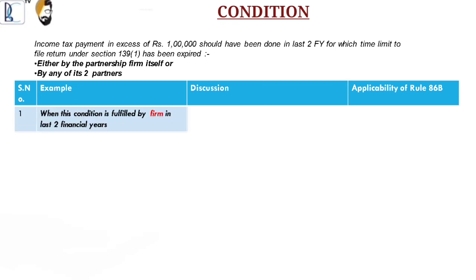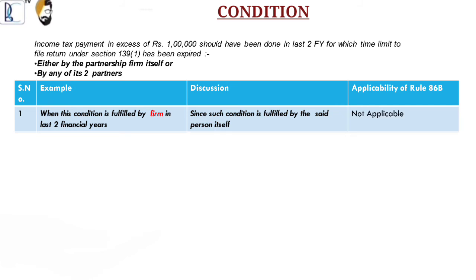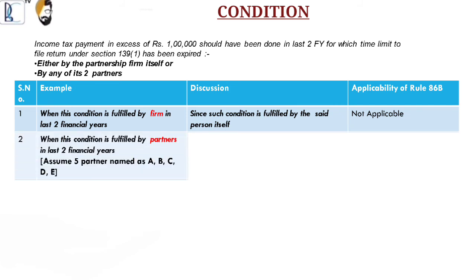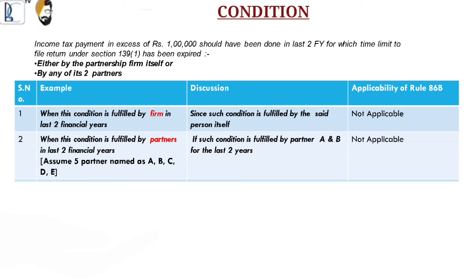1. Example. When this condition is fulfilled by firm in last 2 financial years. Discussion. Since such condition is fulfilled by the said person itself. Applicability of Rule 86B. Not applicable. 2. Example. When this condition is fulfilled by partners in last 2 financial years. Assume 5 partners named as A, B, C, D, E. Discussion. If such condition is fulfilled by partners A and B for the last 2 years. Applicability of Rule 86B. Not applicable.